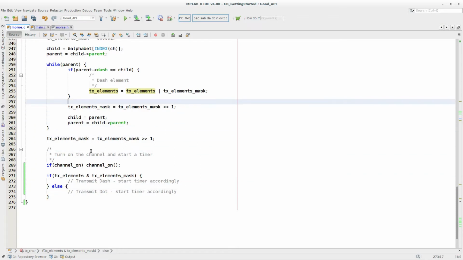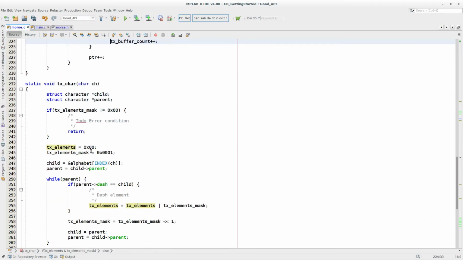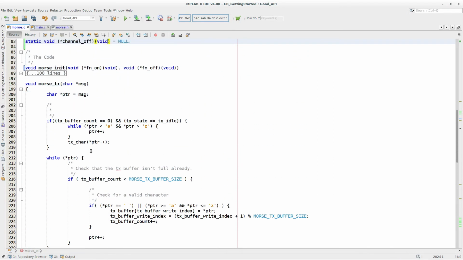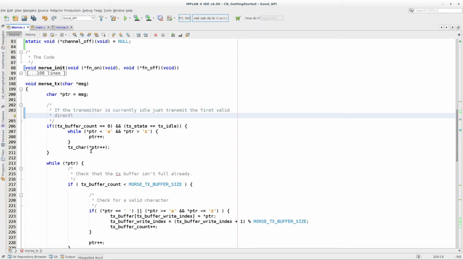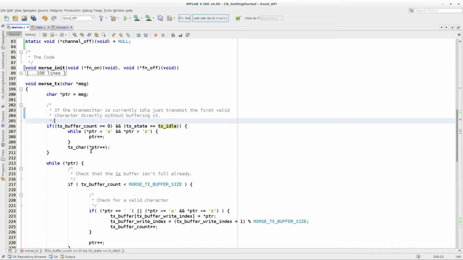Now, one thing I noticed when I was going over code, it's one of the advantages of code reviews, and even if you read over your code the next day, I meant to put a comment in here. On the transmitter side, we wanted to loop over all the characters.